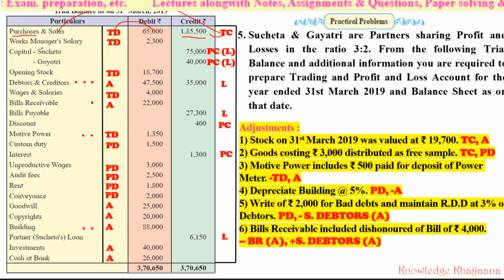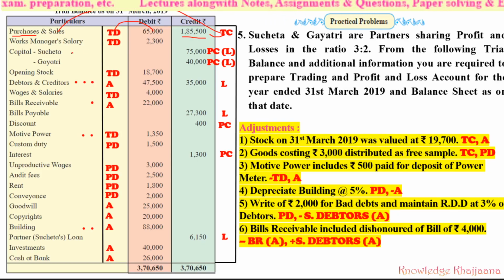Then work manager salary. See, this salary must be given to the manager working in the factory, the manager who is in the factory to whom the salary has been given. So it will obviously go to the trading account debit side.